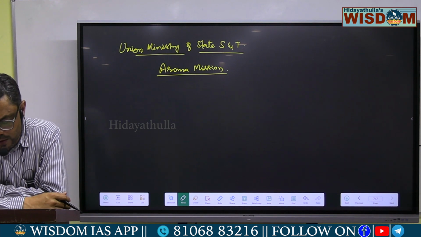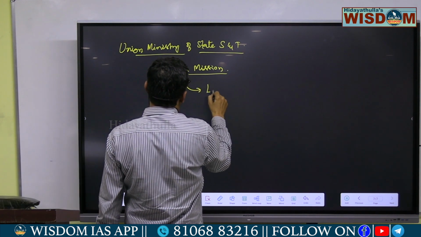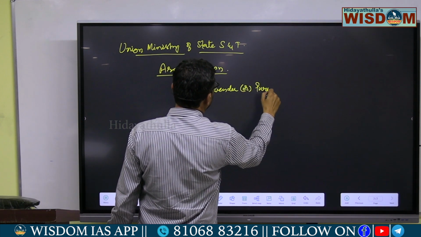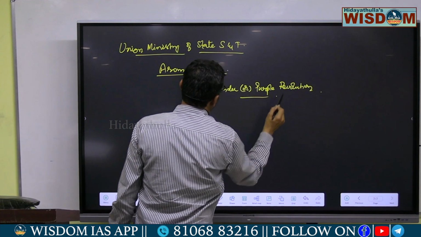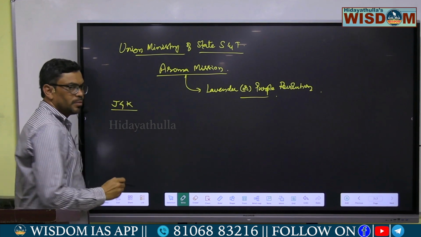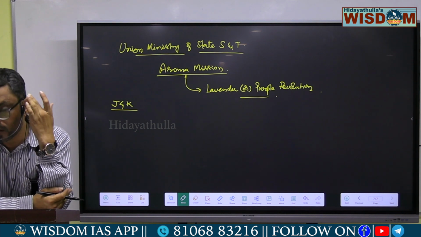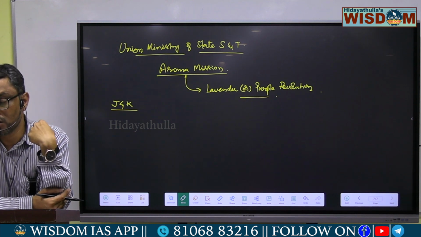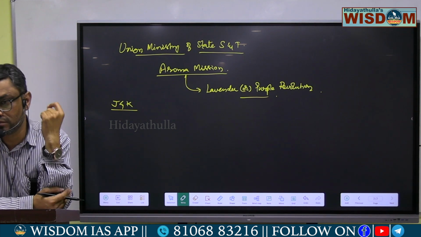This Aroma Mission is also called the lavender or purple revolution. This mission has been initiated mainly in Jammu and Kashmir, as Integrated Aroma Dairy Entrepreneurship for Jammu Kashmir, to increase the income of the farmers of this state. It was aimed mainly to cultivate lavender.